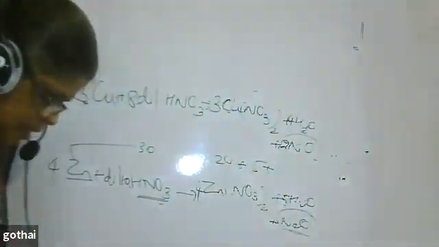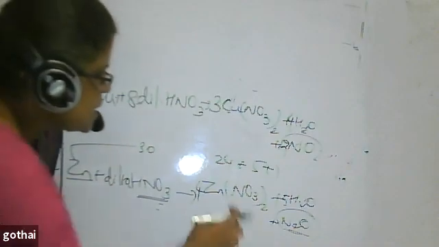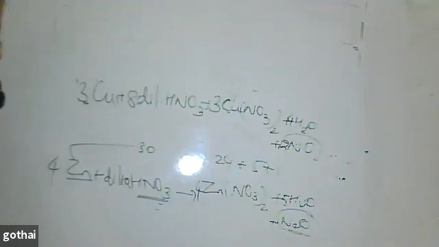24 plus, am I doing correctly? Dilute nitric acid, N2O. 3 2s are 6, 6 4s are 24. 5 plus 1, 6 is correct only. 5, 30 it comes. This is the way if you balance it, the work will be made very easy. Once you complete the reaction, you have to balance it, then only you get the answer. This is the easiest way.